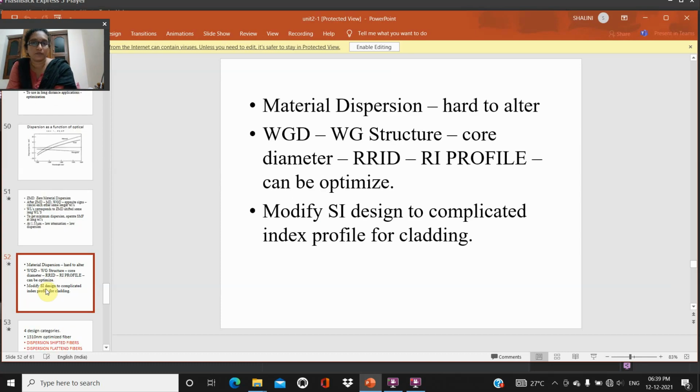Material dispersion is very hard to alter, because if the wavelength increases, the attenuation also increases to a large extent. So we will alter the waveguide dispersion.